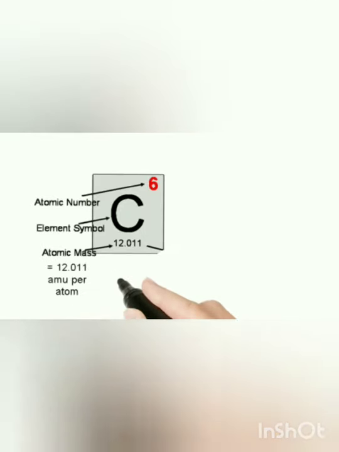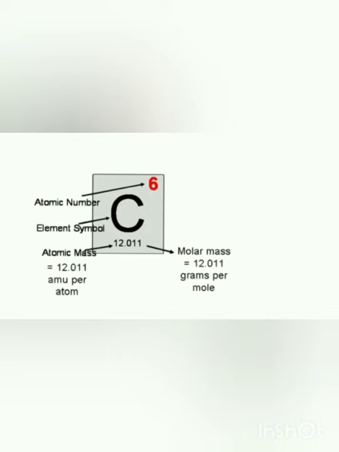Let's take an overview of both atomic number and atomic mass number. Now let's take an example of carbon, which has 6 protons, 6 neutrons and 6 electrons. Remember that number of protons is equal to number of electrons. It will be helpful: if you find the number of protons, then it will be easy to find the number of electrons. To find the atomic number, you just calculate the number of protons or number of electrons. To find the atomic mass number, you add both the number of neutrons and number of protons. And the element symbol of carbon is C.